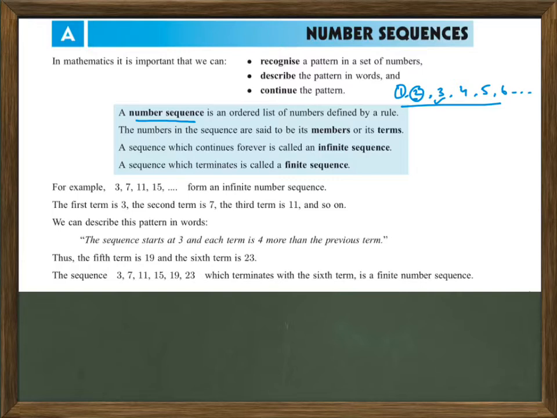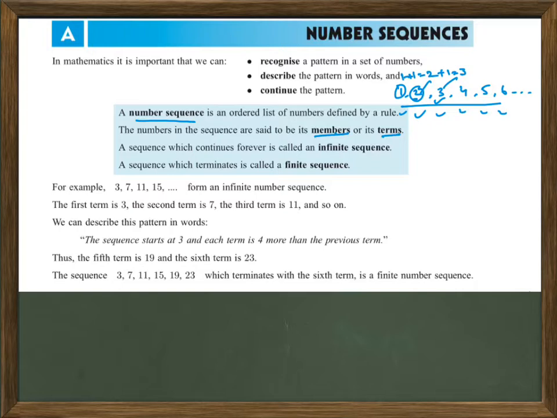The rule here is that the previous number plus 1 equals the next number, then again the next number plus 1 equals the following number. The numbers in the sequence are called terms. Whatever numbers are there, like 1, 2, 3, 4, 5, 6, these are called the members, or terms, of the sequence. These are the important terminology we need to remember.